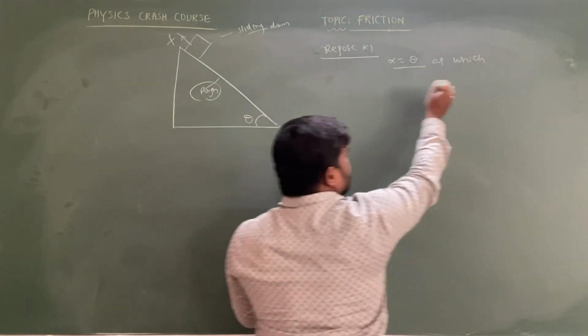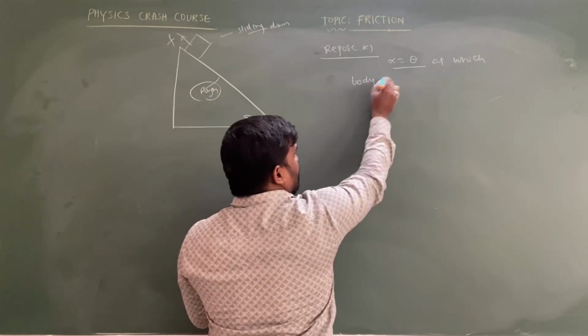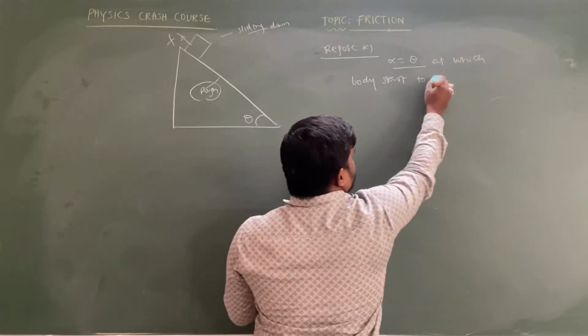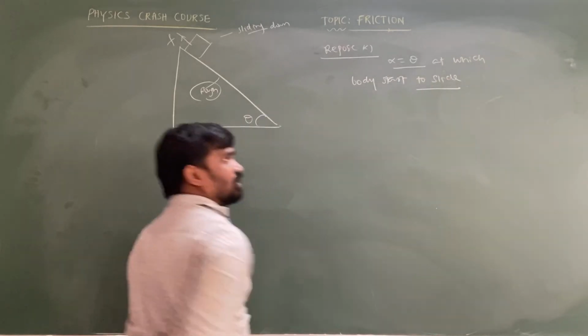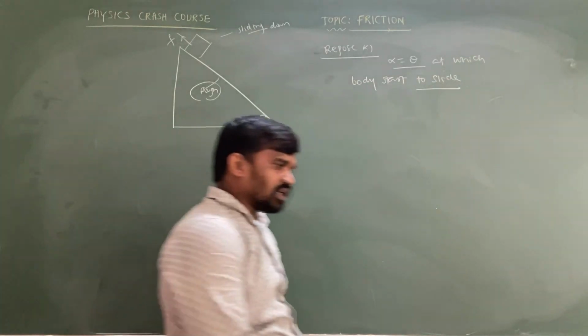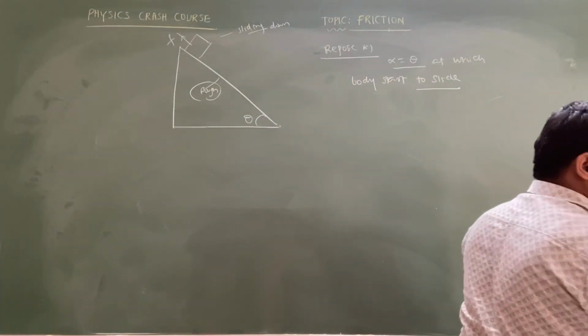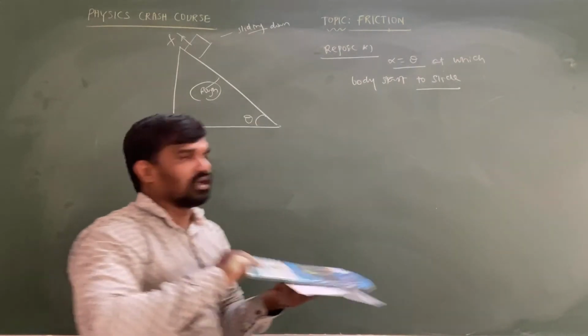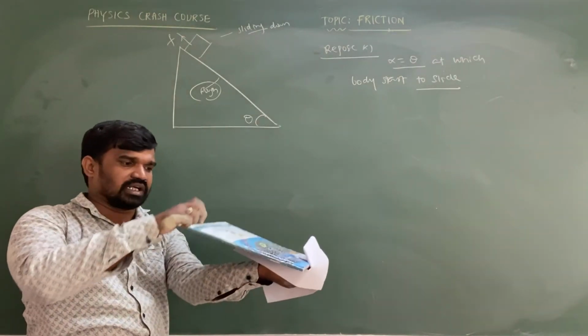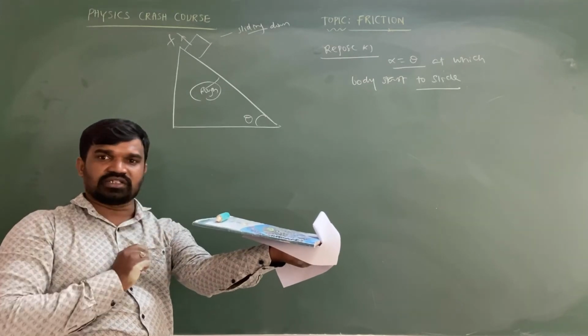Alpha equal to theta, at which the body starts to slide. This is called the angle of repose. The angle of inclination at which the body starts to slide is considered the angle of repose only. Suppose I am taking this object and keeping it like this, with some inclination.